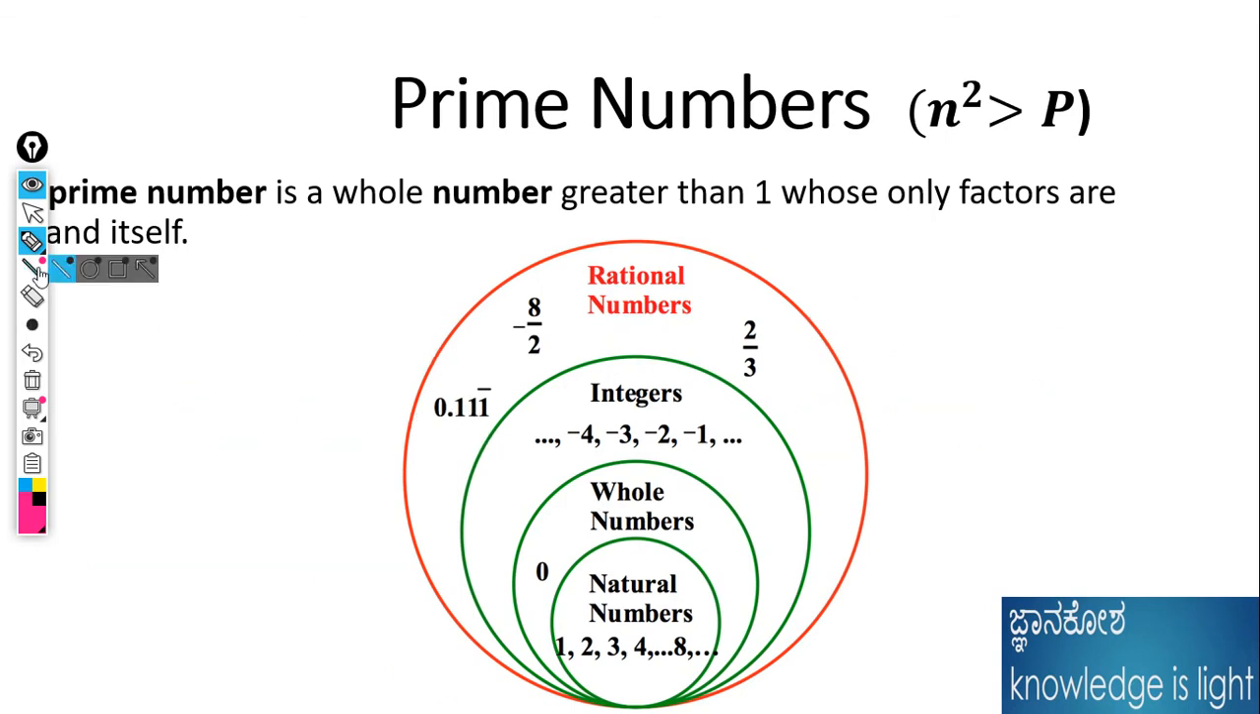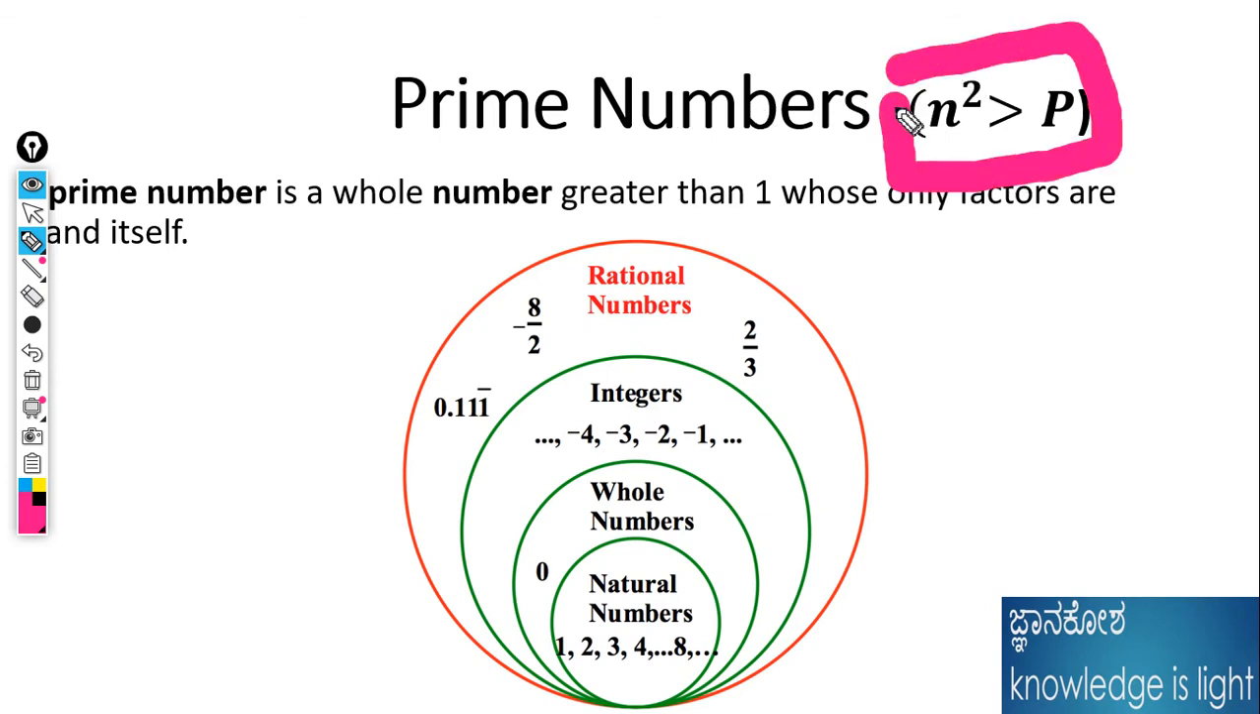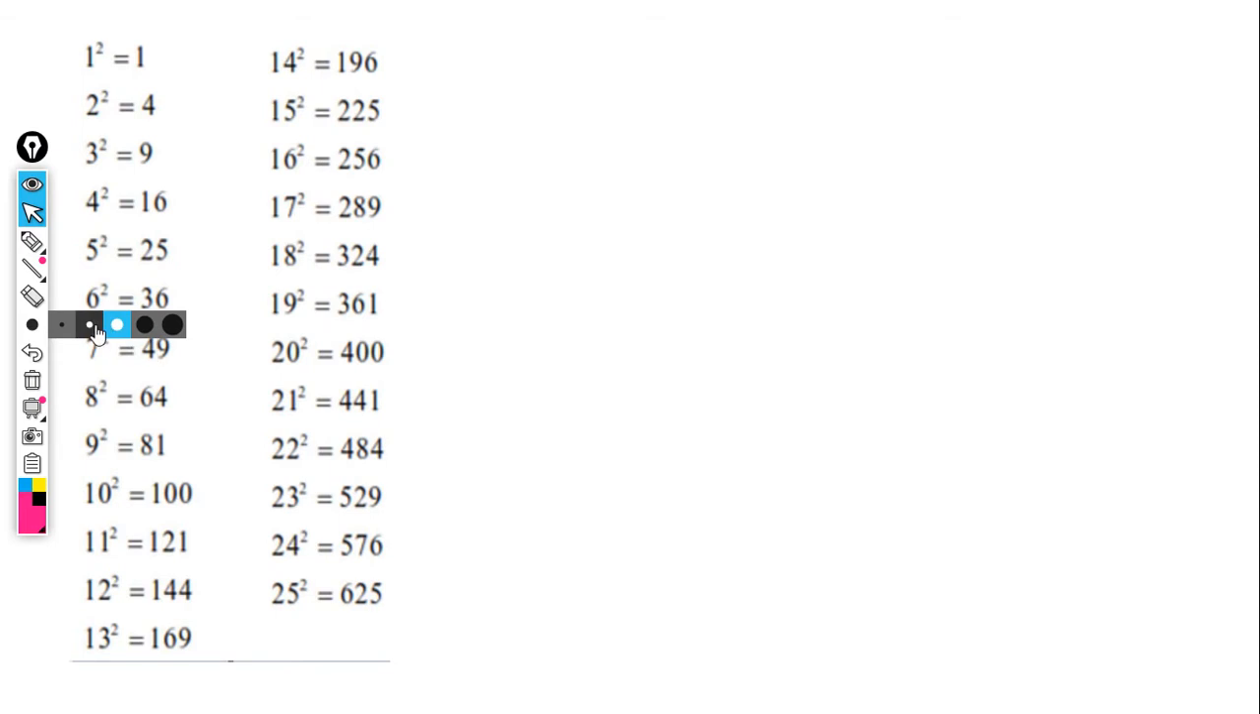Okay, I will take an example. Next slide. Here I have written n square is greater than p. N is a natural number, its square, and p is the given number I have taken. For example, I will take a few numbers. Okay, let's see. I will take 64, and check whether it is a prime number or not.